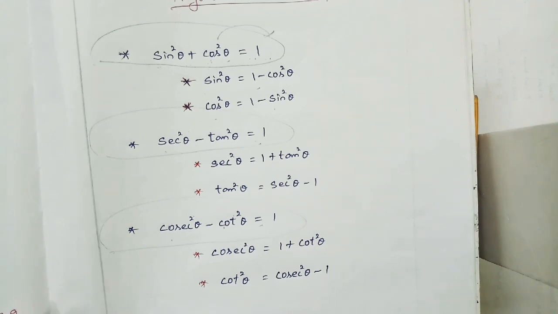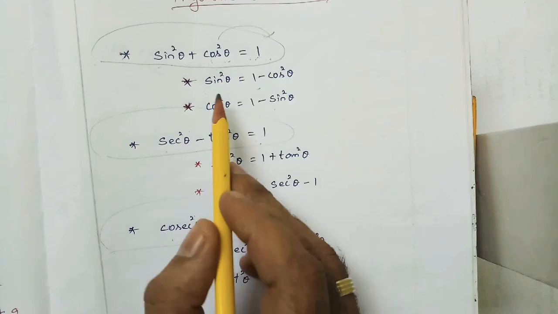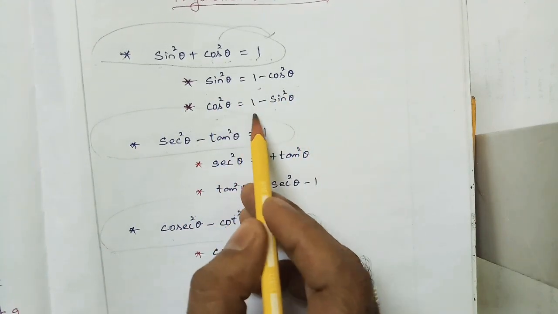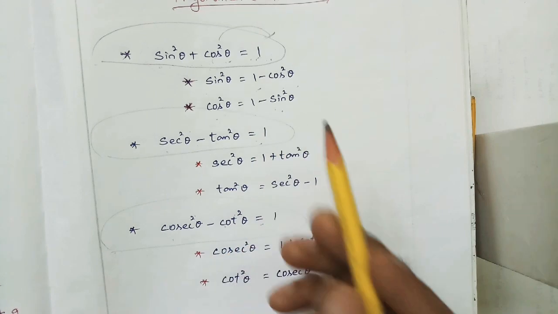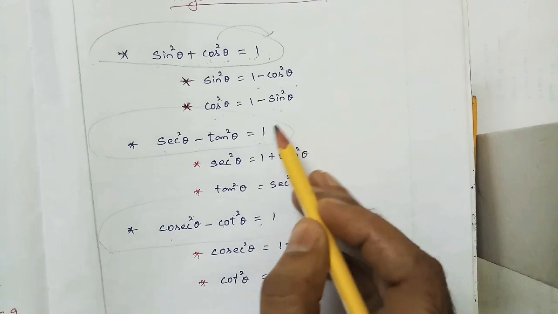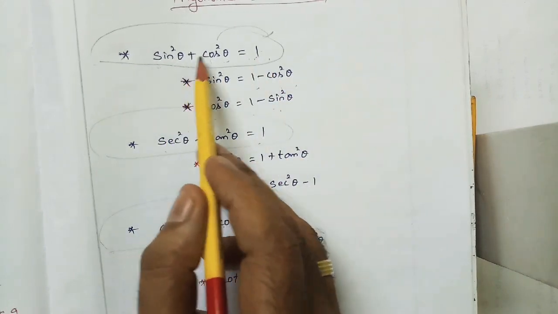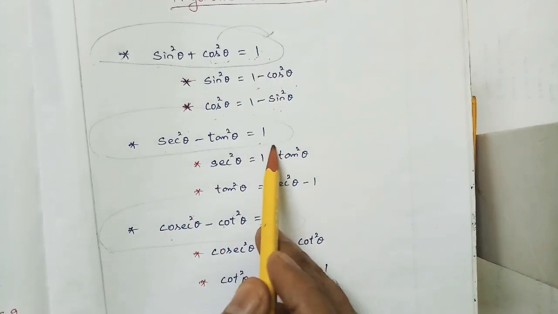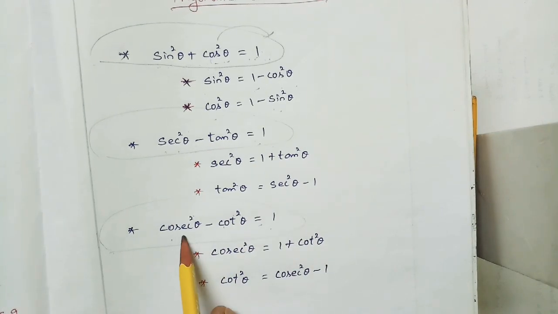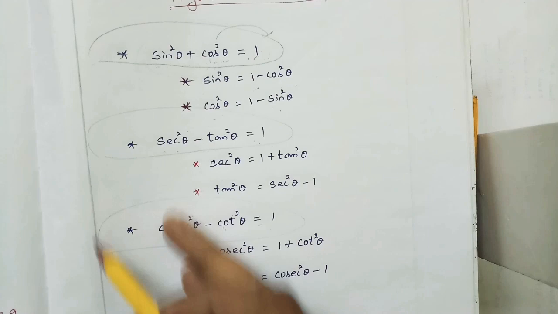That's very important. So sin square theta plus cos square theta is equal to 1. Sin square theta is equal to 1 minus cos square theta, and cos square theta is nothing but 1 minus sin square theta. Suppose instead of 1 we can apply sin square theta plus cos square theta, or instead of 1 we can apply sec square theta minus tan square theta, and instead of 1 we can apply cosec square theta minus cot square theta. For 1 we have 3 formulas.